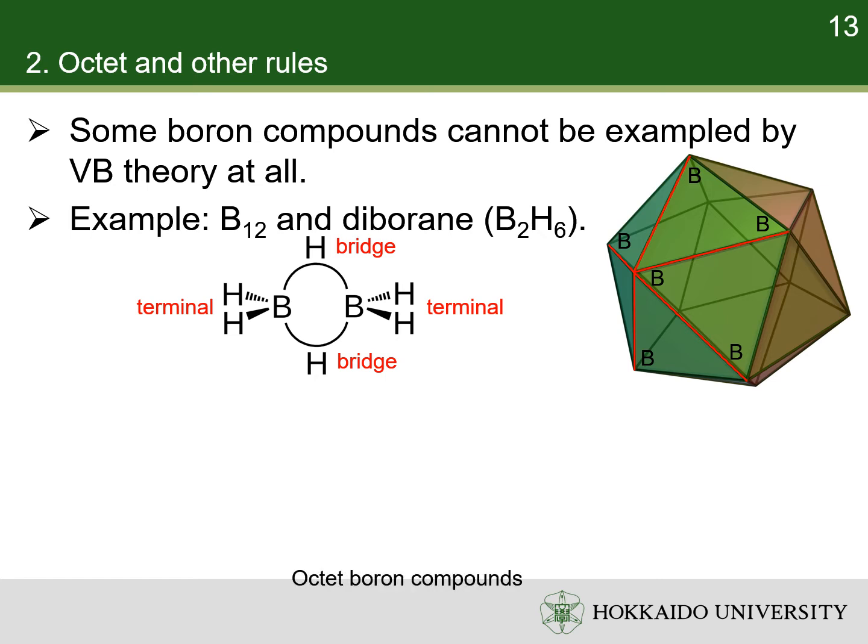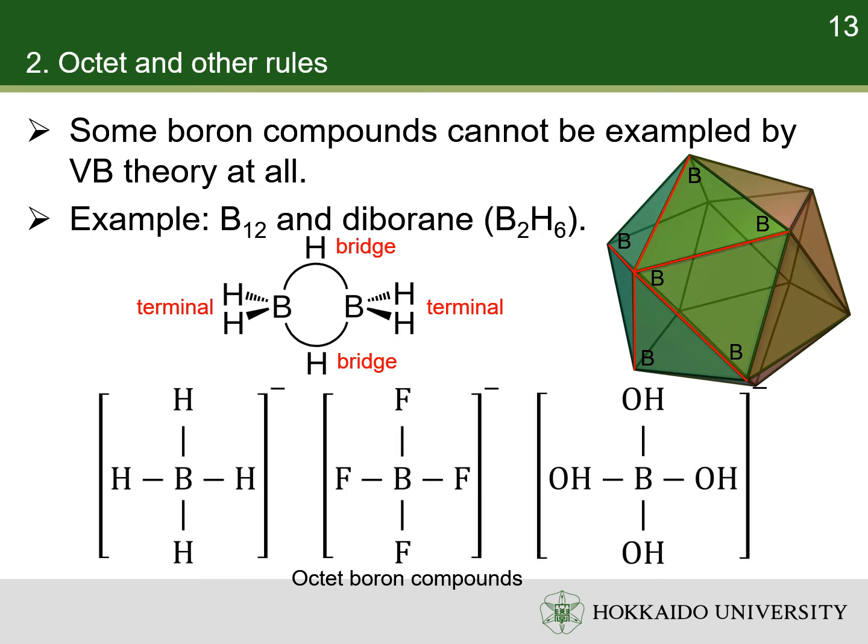There are boron compounds which comply with the octet rule, and they are indeed more stable. You can check the examples of tetrahydroborate, tetrafluoroborate and tetrahydroxyborate anions.